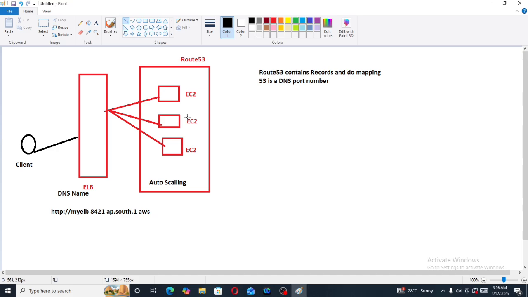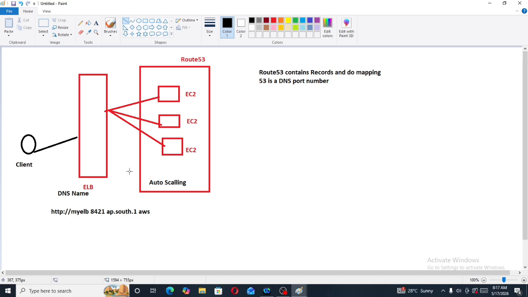So we are using Route 53 in AWS where we will get a simple URL. So what is the work of Route 53? Route 53 contains records and does mapping. Then what is 53? 53 is a DNS port number. So now, if you hit any URL, it will hit Route 53 first. Then Route 53 will do mapping of this URL and then send it to the elastic load balancer. Whenever we hit any nasty URL, it will first go to Route 53.